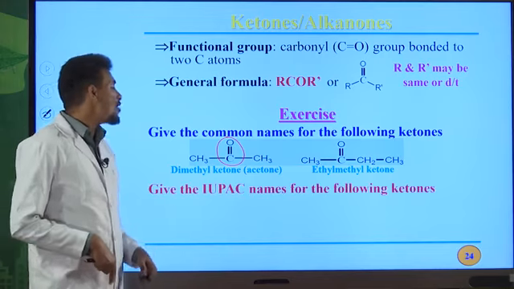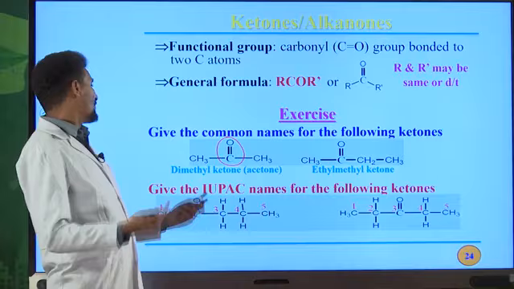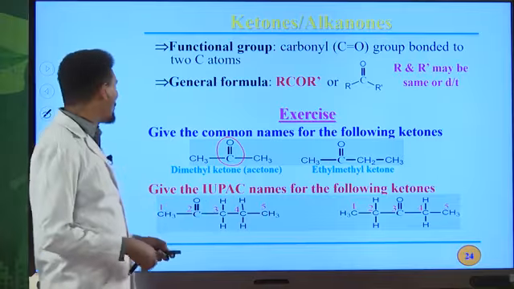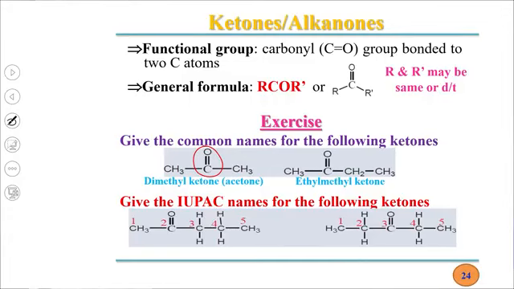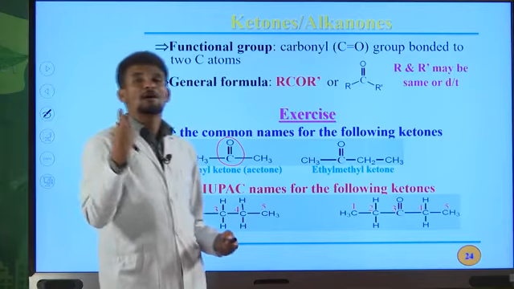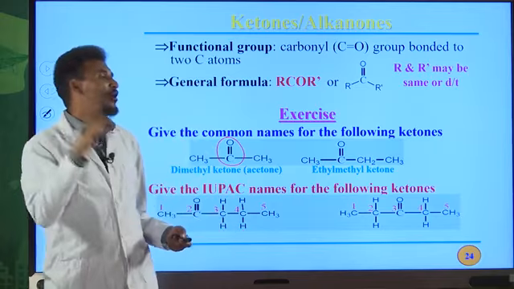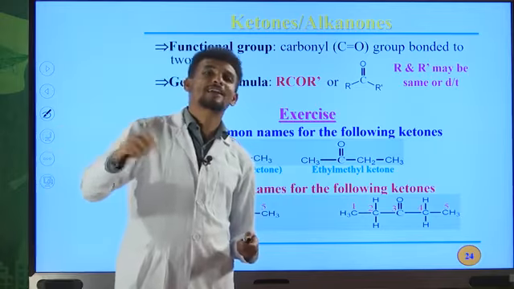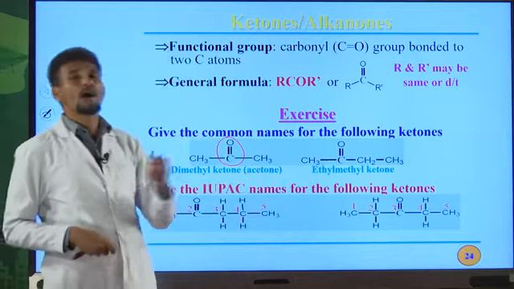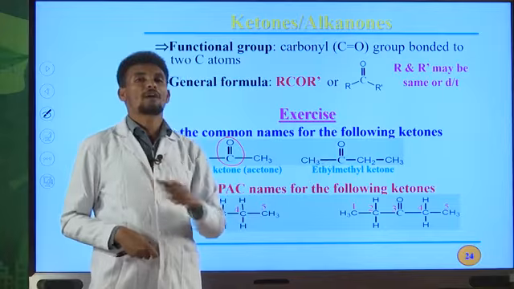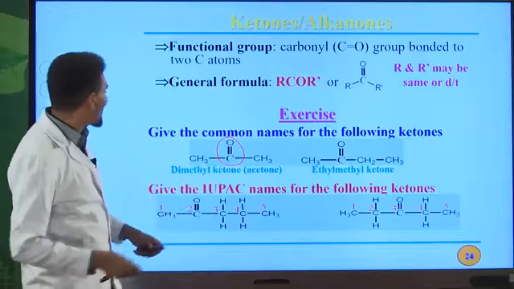In the case of IUPAC names, or to write the IUPAC name for this type of organic compound, at the end you must use ONE as a suffix. For example, from an alkane like propane, the E of the alkane must be replaced by ONE: propanone, butanone, pentanone, hexanone. It continues just like that.